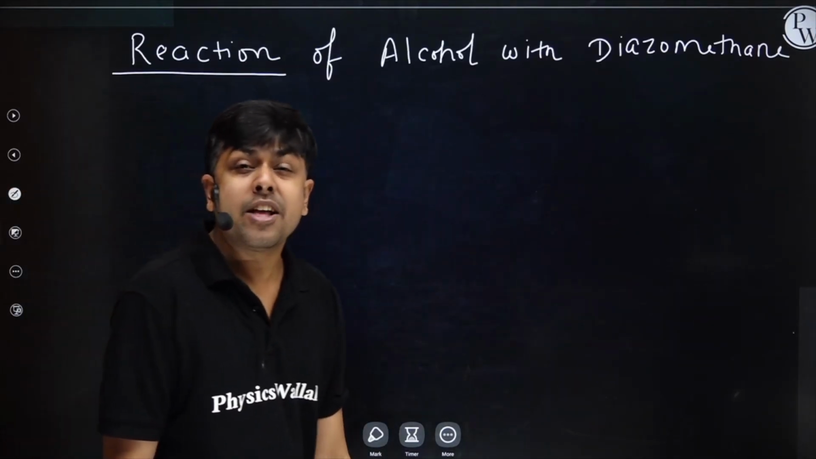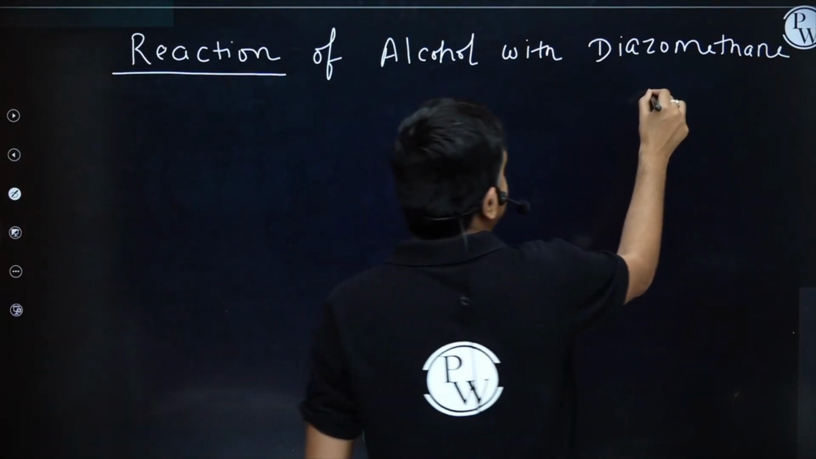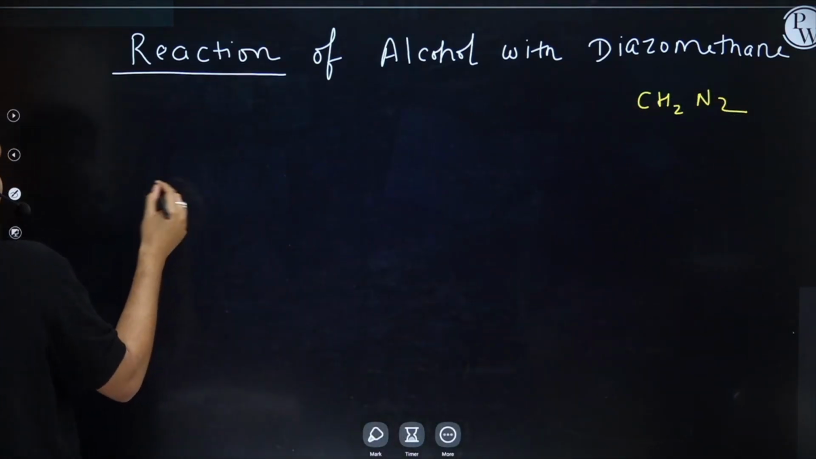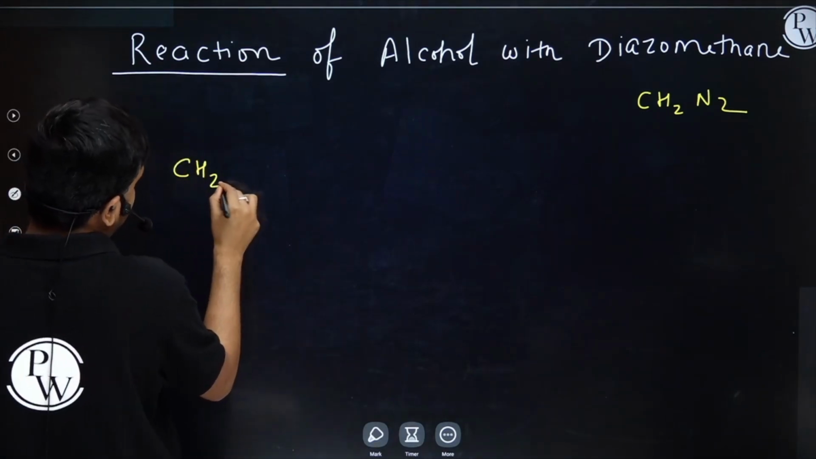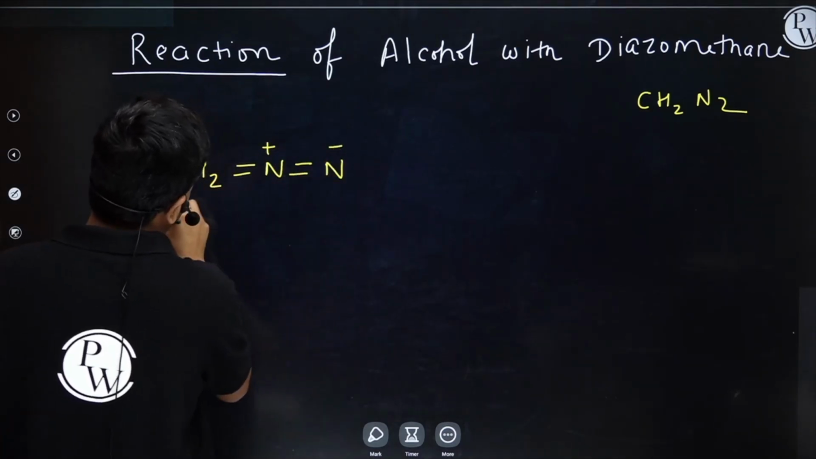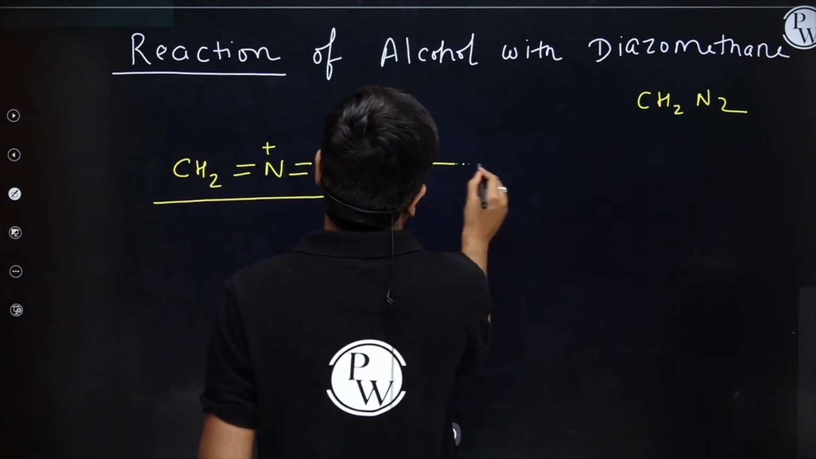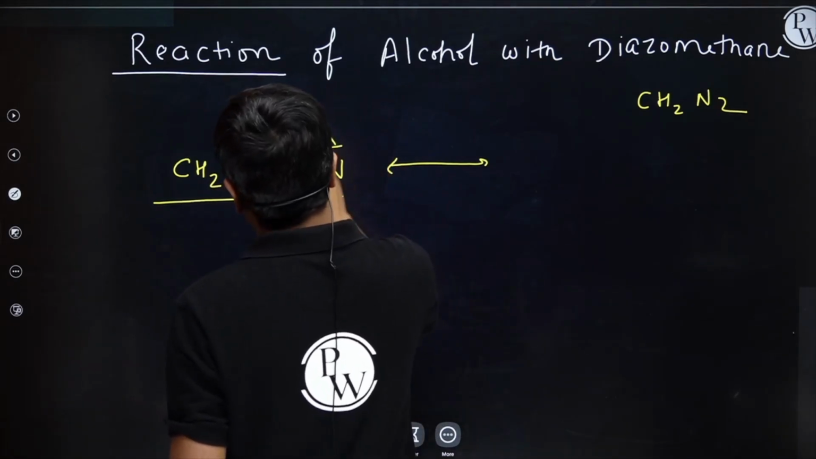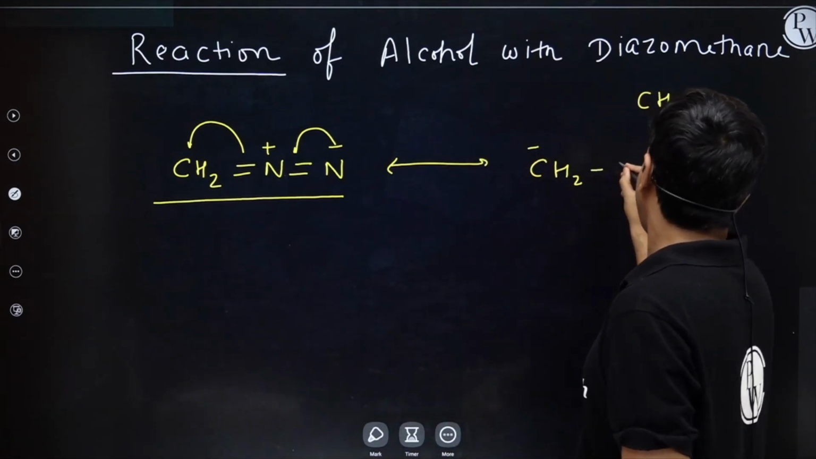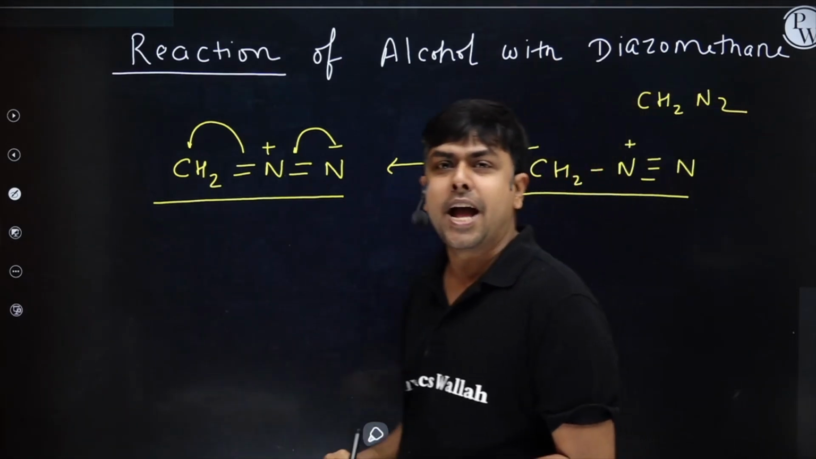Reactions of alcohol with diazomethane. Can you tell me the general formula of diazomethane? It's nothing but CH2N2. Okay. Let's write the structure of CH2N2. CH2 doubly bonded N, positive, negative. This is nothing but diazomethane. Can we do resonance here? Definitely yes. This one will delocalize and then this one will delocalize here, and here I will have CH2 negative, N triple bond N positive. Right? This is also diazomethane.